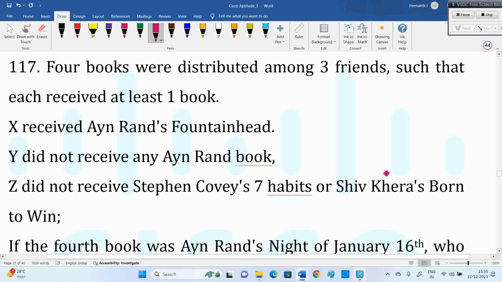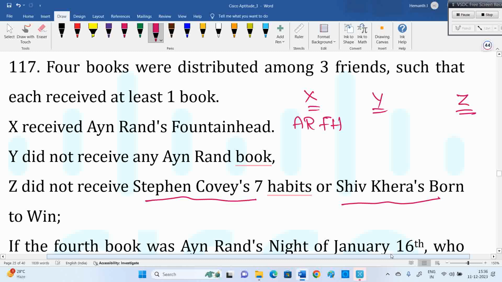So X should receive one book. X already got one book, that is Ayn Rand's Fountainhead. Y doesn't want Ayn Rand's books. Actually besides Fountainhead, there is one more book, Ayn Rand's Night of January 16th. Y doesn't receive those two. Fountainhead, Y doesn't want. Night of January 16th, he doesn't want. So he wants another book. What is the other book? Stephen Covey's 7 Habits or Shiv Khera's Born to Win.